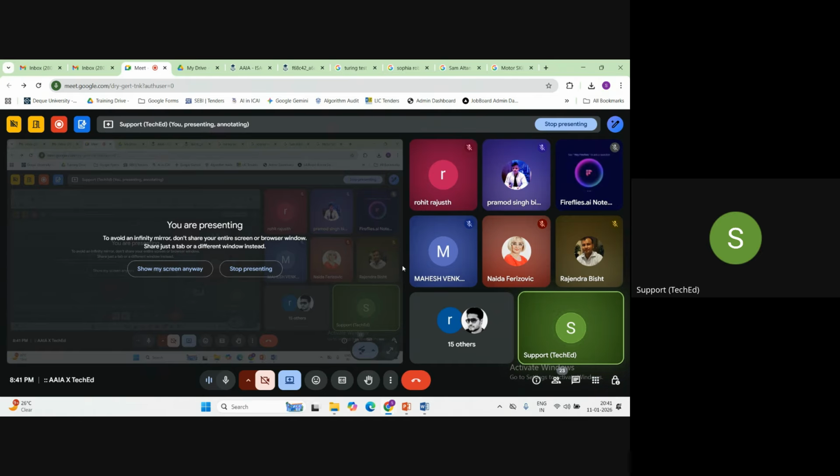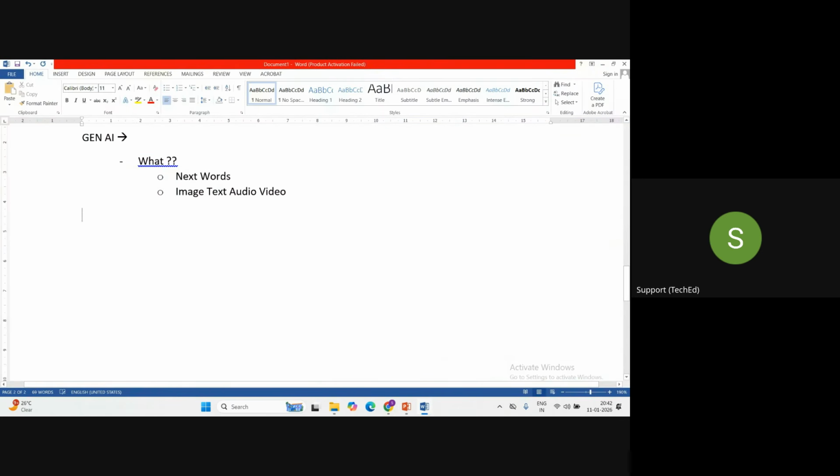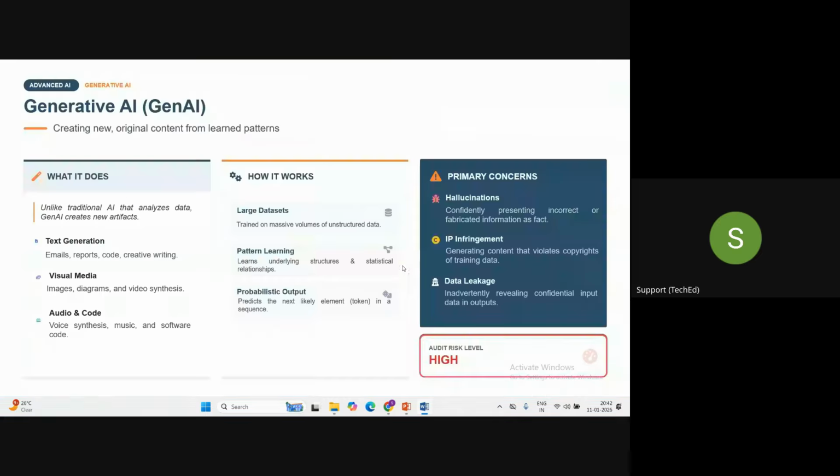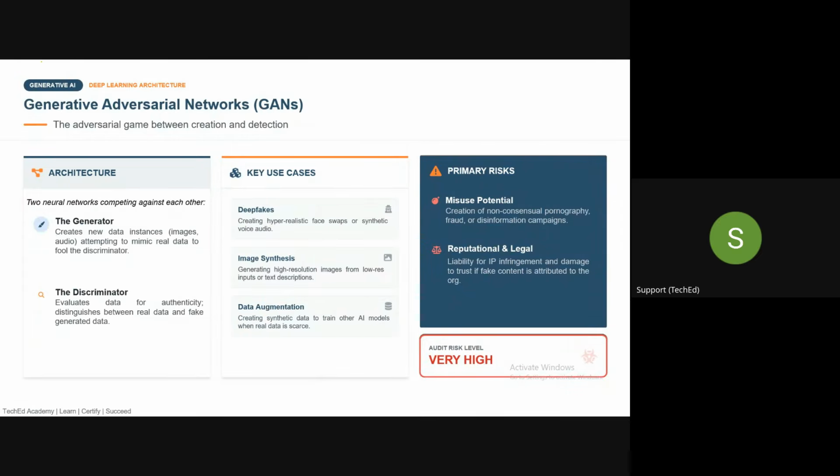Okay. Now, guys, do you know how a Gen AI system works? How does that work basically? So a Gen AI system works based on GAN. What is a GAN? It is called a generative adversarial network. What is the meaning of GAN?